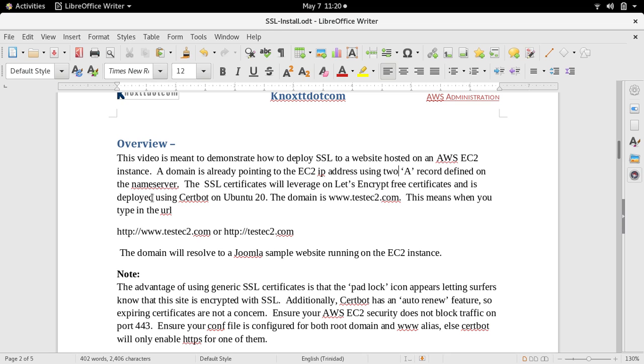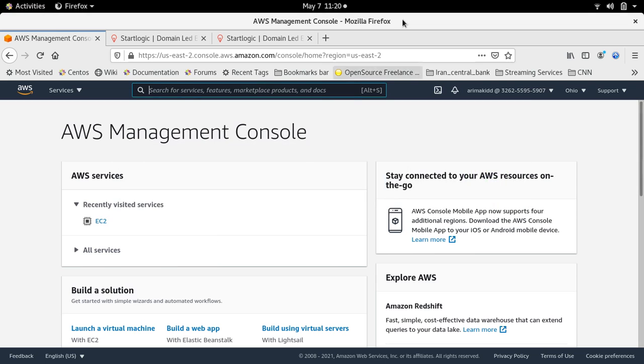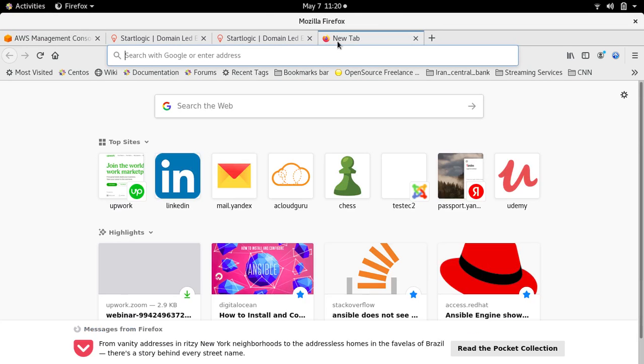The domain is www.testec2.com. This means when you type in the URL, either the root or with www, it's going to resolve to a sample Joomla site, and we can do that right now just to see what things are looking like. So let's pull that up.